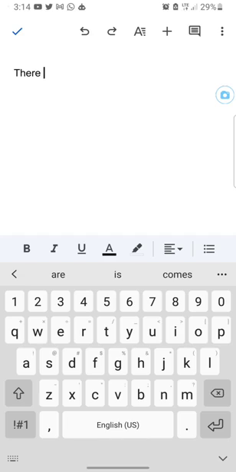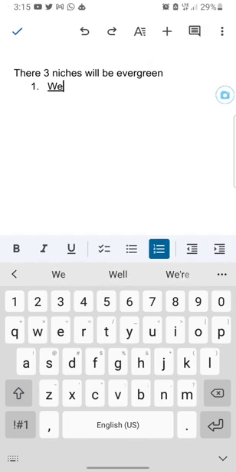Now, there are three niches that will always be evergreen, and you should publish your content around these niches. Number one is wealth. Everybody wants to be rich, so publishing a book about wealth will take you there. Once that book is ranking, people will start purchasing your book.